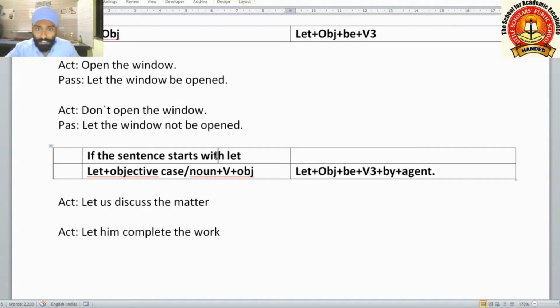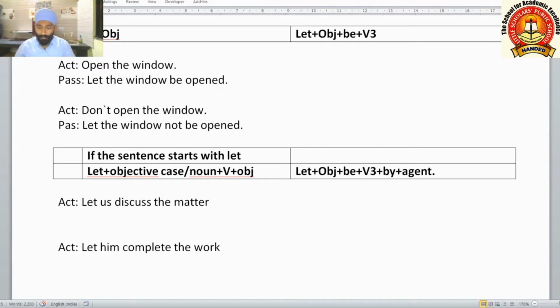Now if the sentence starts with let itself, because let is a verb, that is, let plus objective case of a noun plus verb, the verb comes in the V1 form plus object. Its passive structure is let plus object plus be plus V3 form plus by plus agent. Active voice: let us discuss the matter.